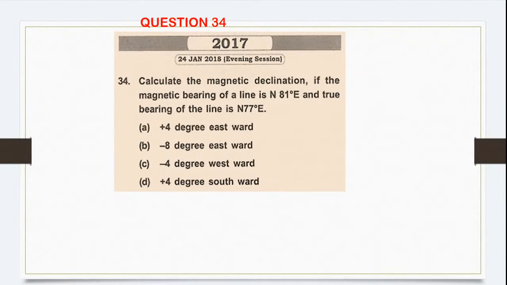Right, next question. Interesting question. Read carefully, give me the answer. Very, very good question. Calculate the magnetic declination if the magnetic bearing of a line is given. So they have given you the magnetic bearing of a line. How much? North 81 degree east, and the true bearing also is given. How much? North 77 degree east.